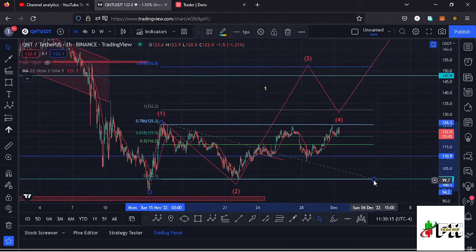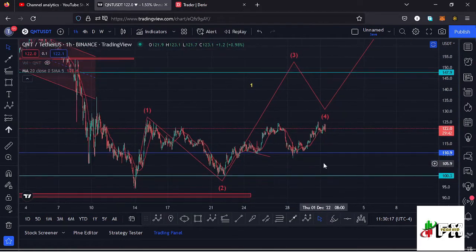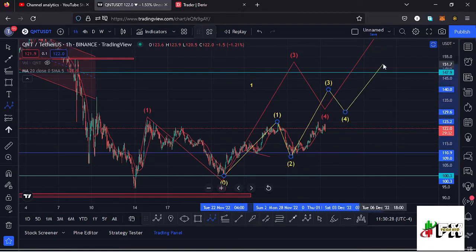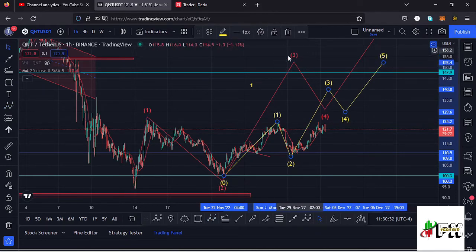In the formation of a wave 3 we also expect to see fractal waves in formation, and I believe we are also seeing such a structure right here, having this as the first wave to the upper side, then a wave 2, then we might be in the formation of this wave 3, then expect a wave 4, and continue pushing even higher in the formation of this wave 5 to complete the formation of this wave 3 right here in red.